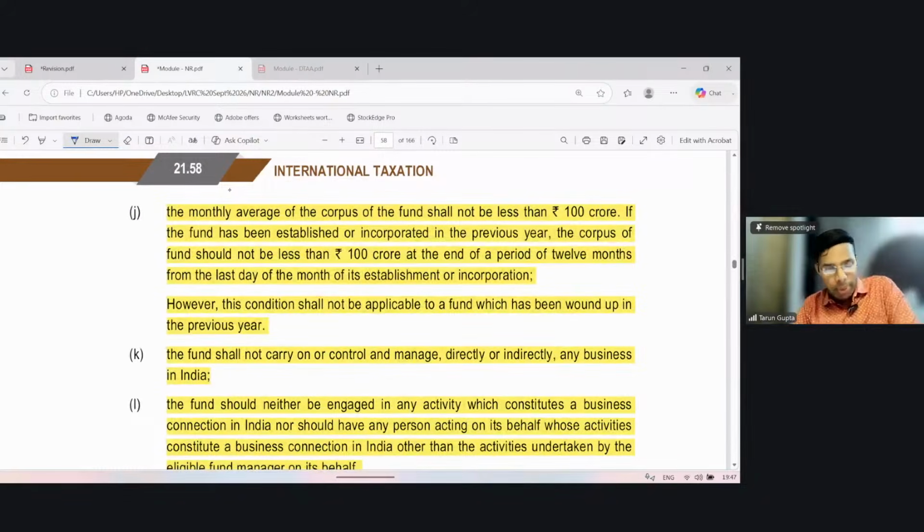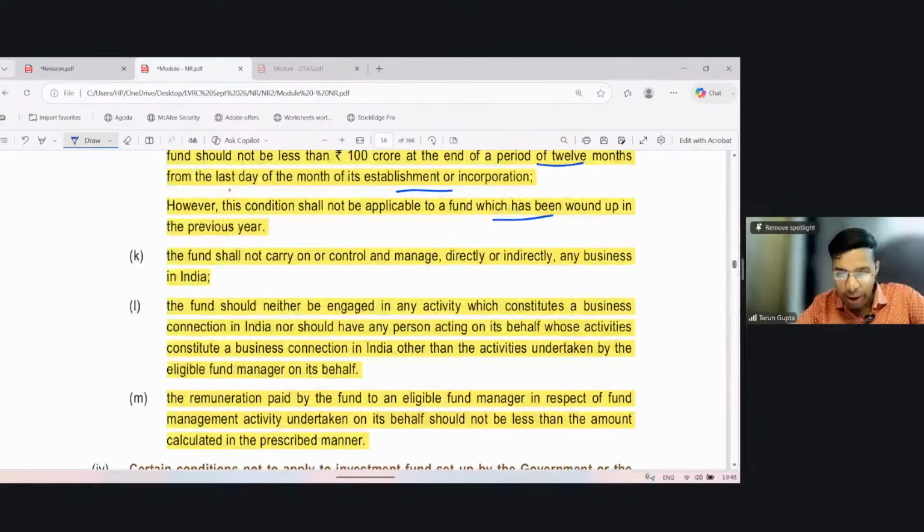Now it says the monthly average of the corpus of the fund shall not be less than rupees 100 crore. Okay. So we're talking about a fund which has a corpus of at least 100 crore. If a fund has been established or incorporated in the previous year, the corpus of the fund should not be less than 100 crore at the end of the period of 12 months from the last day of the month of its establishment or incorporation. Okay. So the monthly average should be at least 100 crores. However, this condition should not be applicable to a fund which has been wound up during the previous year. The fund shall not carry on or control and manage directly or indirectly any business in India.